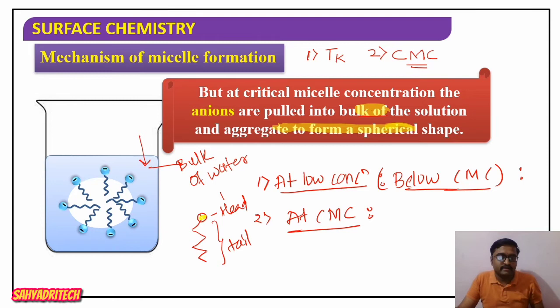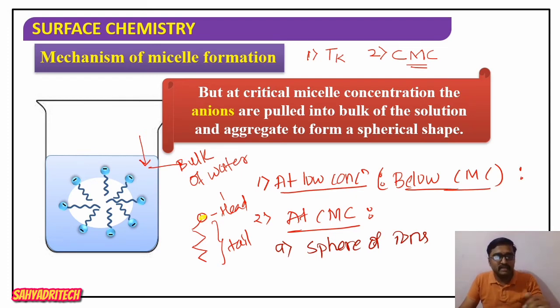Therefore, how do they arrange in the bulk of water? All the stearate ions are aligned such that they aggregate to form a spherical shape. First, once they enter into the bulk, what happens? There will be formation of a sphere of ions. Once they enter at or above CMC, all the stearate ions enter into the bulk of the water, and immediately there is formation of a sphere of ions.